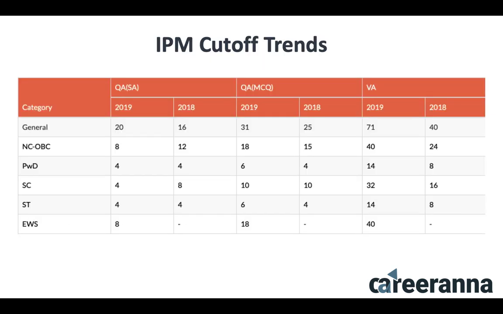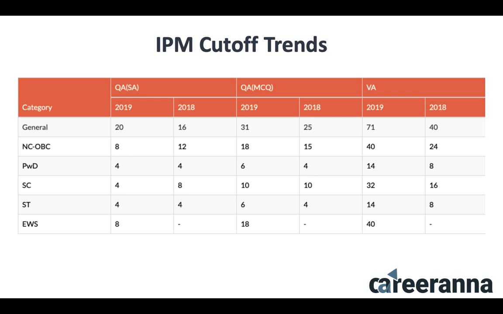Now, this is the usual trend of the IPM examination depending upon the different categories, whether you are coming from general category, NC, OBC, PWD, SC, ST, EWS. If you would see, the cutoffs at the sectional level are not that high. What is more difficult is the overall cutoff, which is in the range of 220 marks.